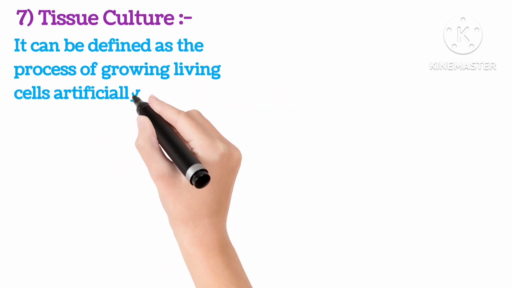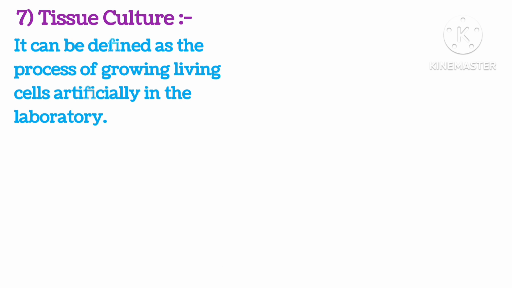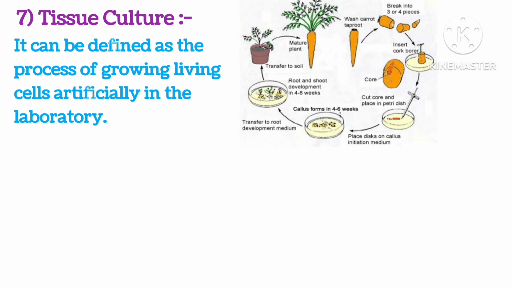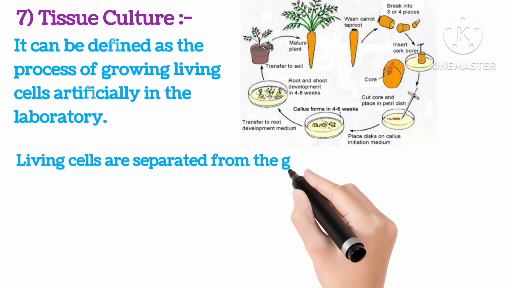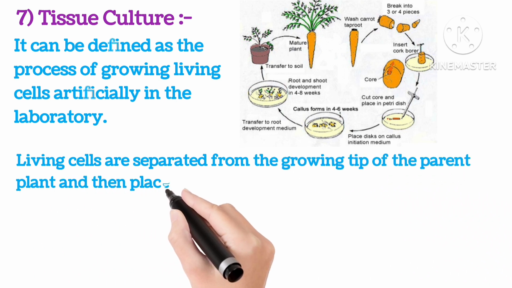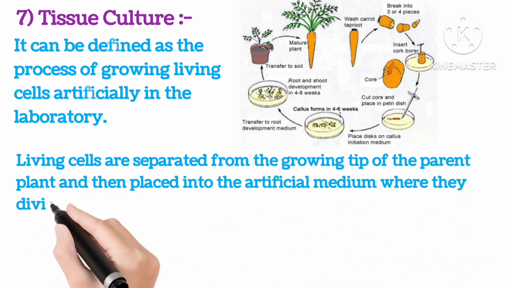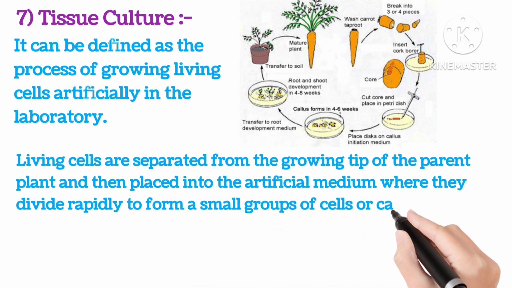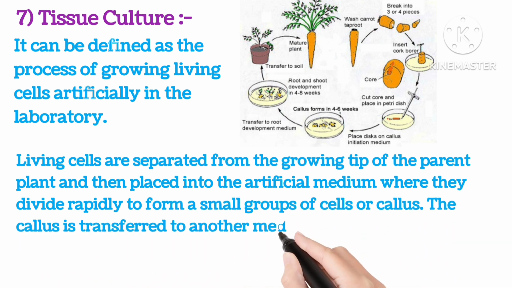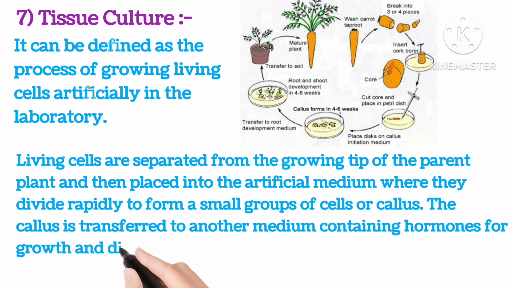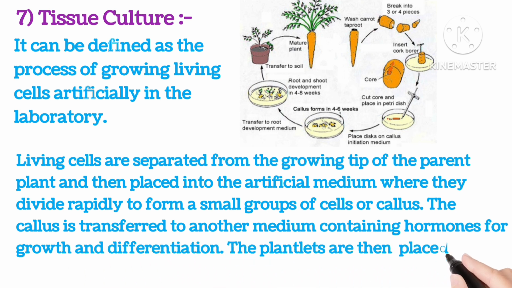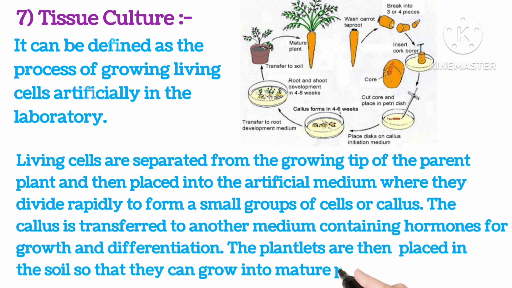Tissue culture. It can be defined as the process of growing living cells artificially in the lab. As you can see in the picture, living cells are separated from the growing tip of the parent plant and then placed into an artificial medium where they divide rapidly to form small groups of cells or callus. The callus is transferred to another medium containing hormones for growth and differentiation. The plantlets are then placed in the soil so they can grow into mature plants.